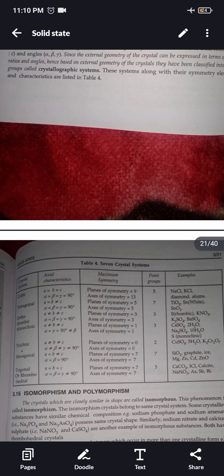Tetragonal: a = b but not equal to c, alpha, beta, gamma all are equal to 90 degree. Axes of symmetry are 5, planes of symmetry are 3.